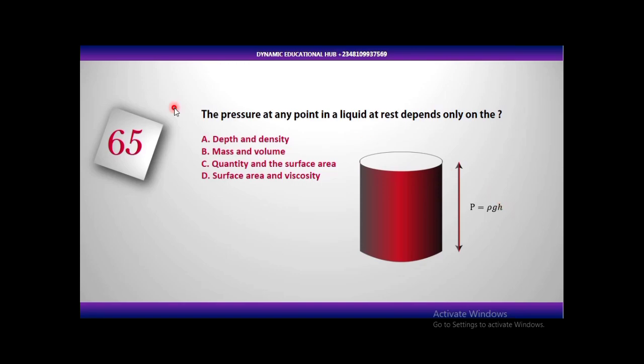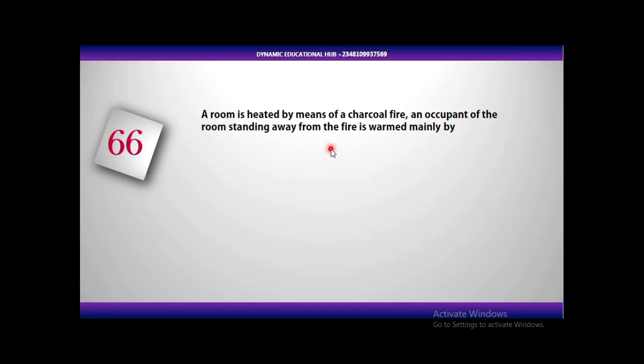Now, there is another option that is close to the answer, but not the answer, which is mass and volume. Now, density is what? Mass over volume. So, mass over volume alone is not sufficient to find the pressure of any fluid at any depth here. So, the answer is depth and density, because density itself includes mass and volume. So, the correct answer is B. Let's move to the next question.